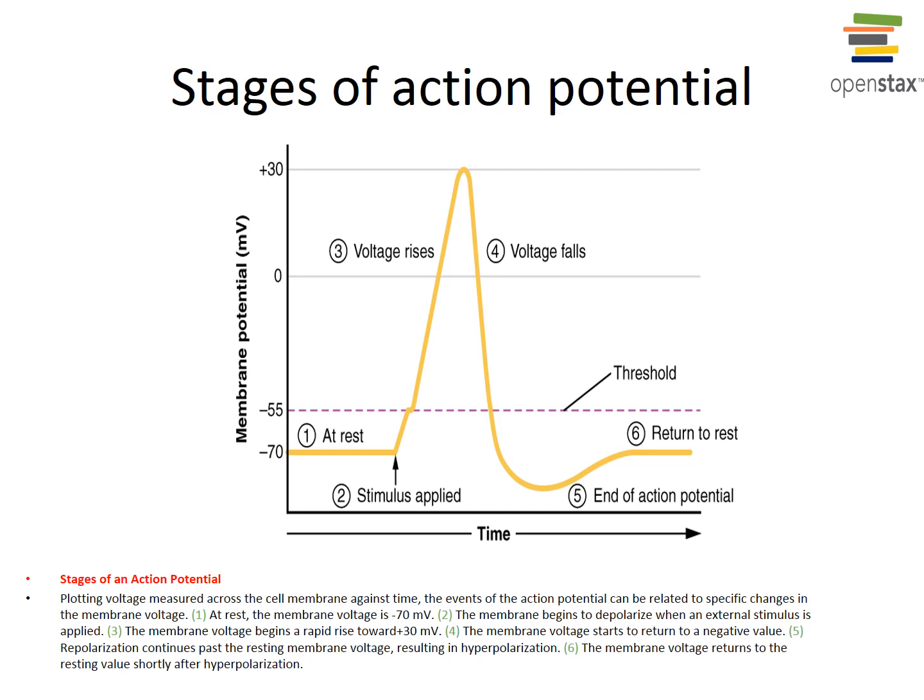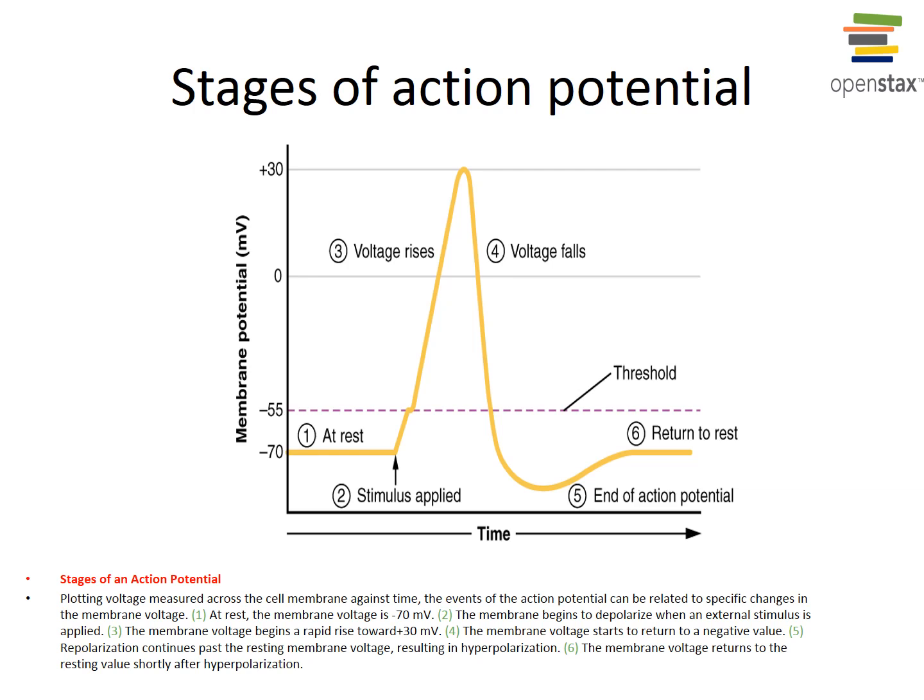Now, during the repolarization phase of an action potential, the sodium channels close so that no additional sodium enters the cell. And that's what's occurring in step 4 here of the figure. The rapid outflow of potassium reduces the total number of positive charges within the cell, causing the charge to switch back across the membrane from plus 30 millivolts to minus 70 millivolts. The membrane now goes back to positive outside and negative inside.